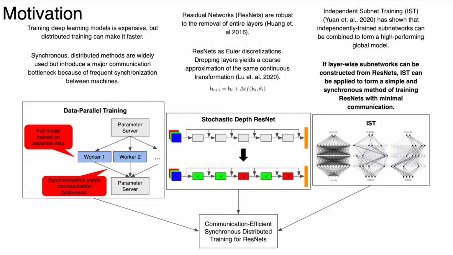Previously, it's been shown that residual networks are robust to the removal of entire layers, and furthermore, we can view them as a Euler discretization, where dropping layers from the ResNet just yields a coarser approximation to the same continuous transformation. If we view these ideas in the lens of independent subnet training, which shows that we can independently train subnetworks to form a high-performing global model, we can create a methodology for layer-wise decomposition of ResNets for independent training so that we can train ResNets synchronously with less communication.